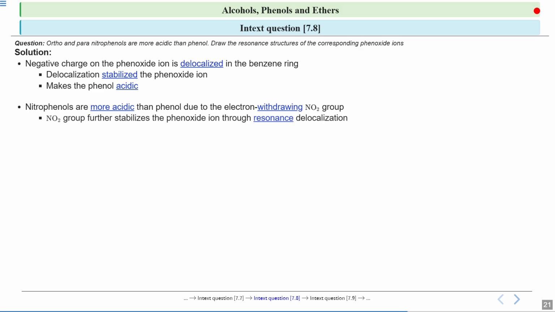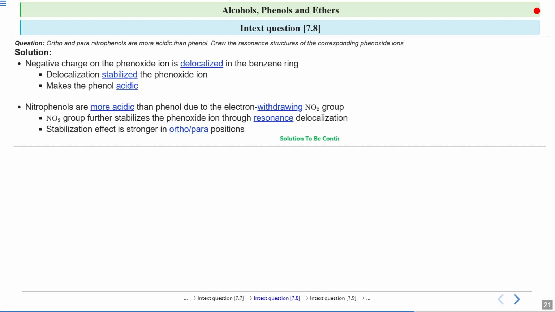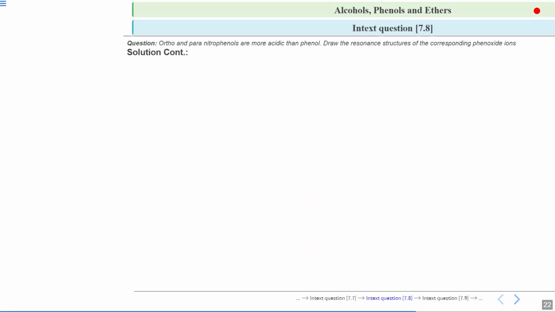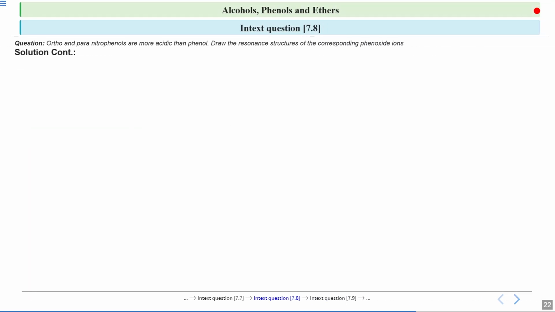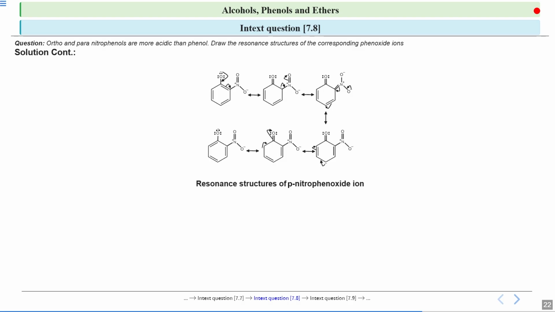And the NO2 group further stabilizes the phenoxide ion through resonance delocalization. And as electron density is higher at the ortho and para positions, your stabilization effect is stronger at the ortho and para positions. Now, if I see the resonance structures of this compound, then look at the resonance structures of the para-nitrophenoxide ion.